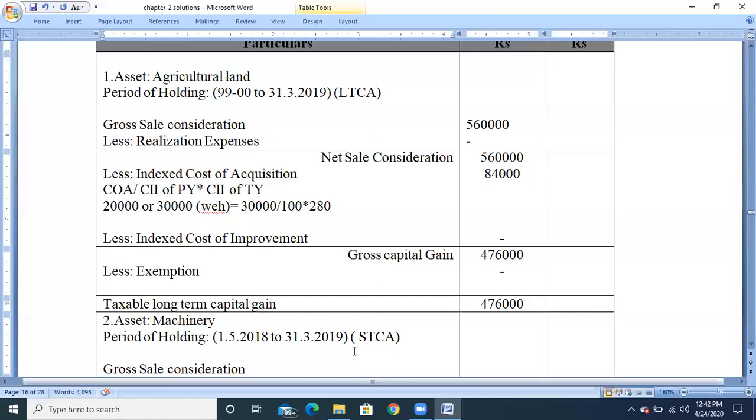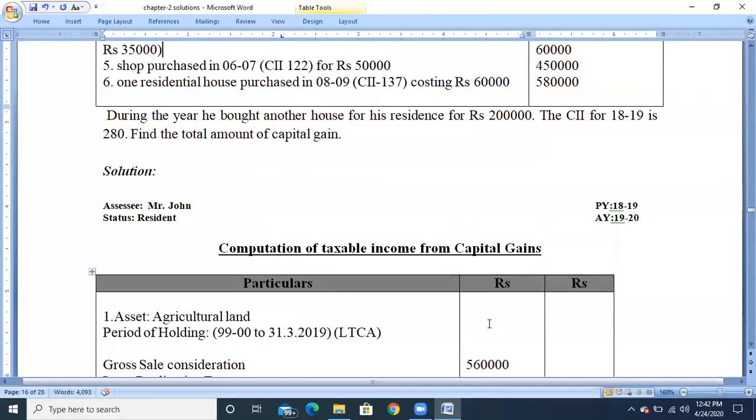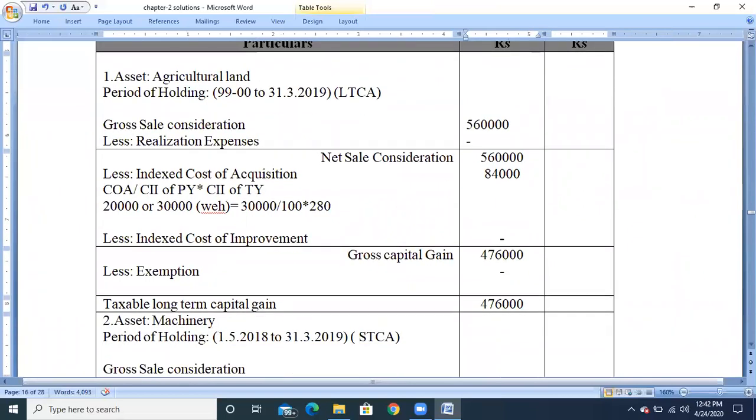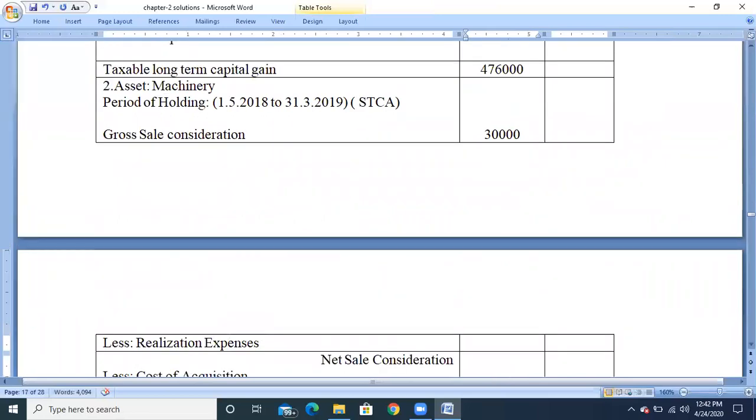So we need to take the cost of acquisition as the purchase price and calculate. First take the gross sale consideration. The gross sale consideration of the machinery is rupees 30,000. So take the machinery value as rupees 30,000. From that, minus any realization expenses. There are no realization expenses, so the balance will be the net sale consideration, rupees 30,000.